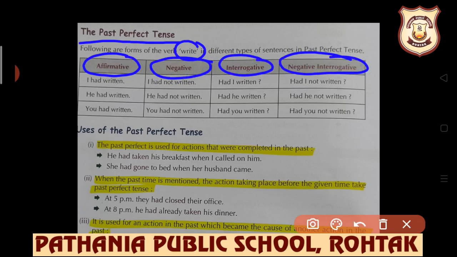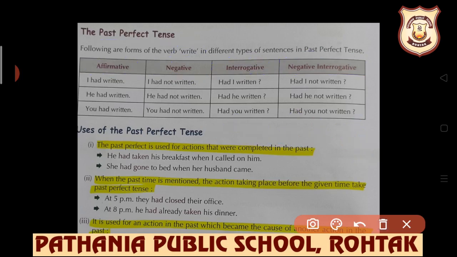So, its syntax is had plus third form of the verb is used. Always remember, in past perfect tense, had plus third form of the verb is used, and in this table only, along with the usage, along with each type of person, the sentences have been framed for your understanding.